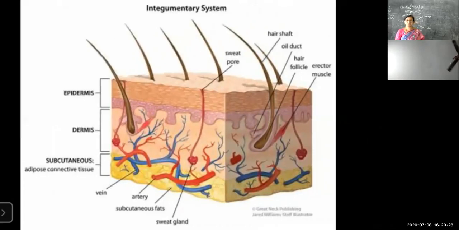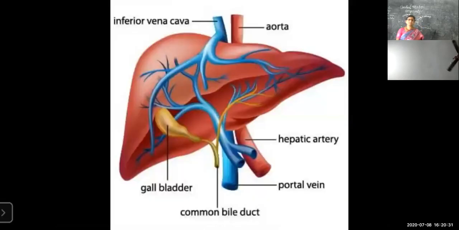Okay, then the next organ is the liver. Among all glands in our body, the liver is the largest gland. You know that. Here, children, the liver is also connected with a number of blood vessels, and the gallbladder will be there. It is a major organ where the bile juice is produced. There are no digestive juices in the liver, children. It is only able to produce the bile juice, and bile juice acts on fats.